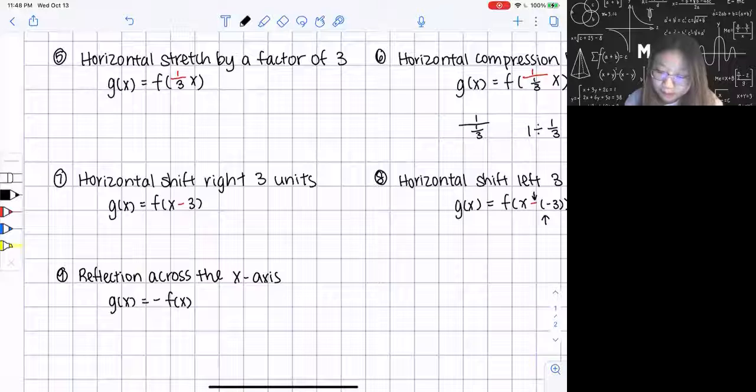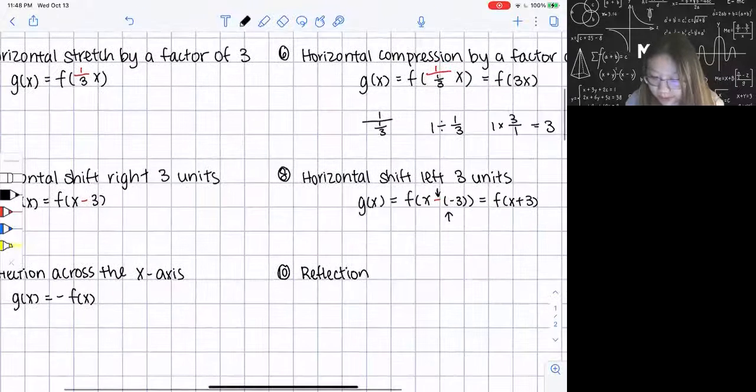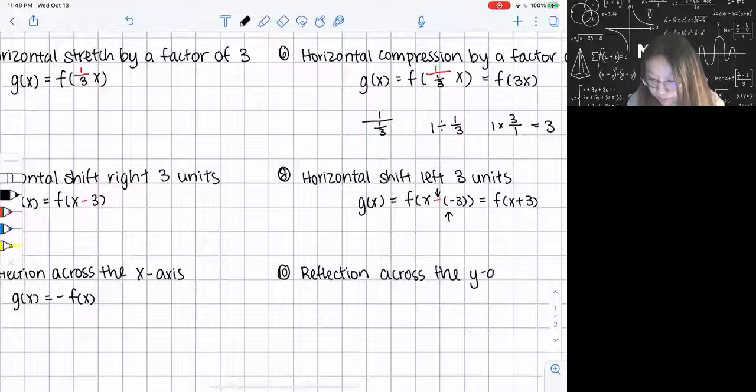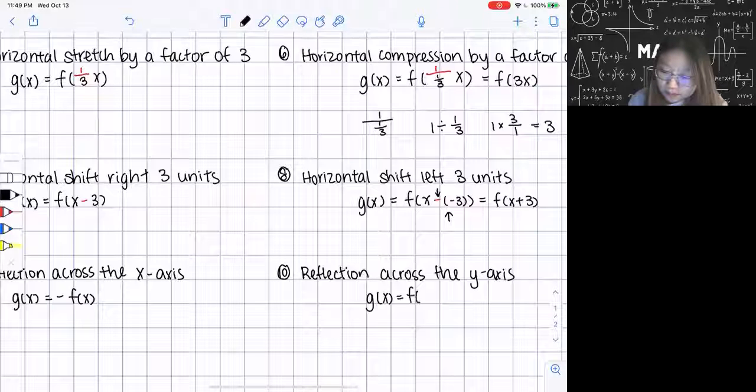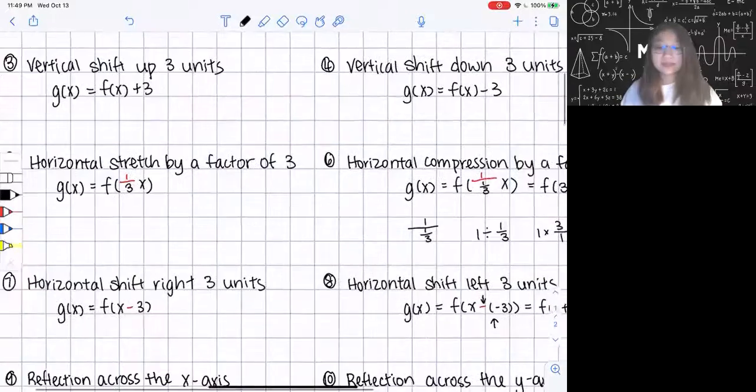And then lastly, for reflection across the y-axis, I'm gonna put my negative sign in front of the x. Since I'm crossing the y-axis, I'm going to put my negative sign in front of my x. So I'm gonna put g of x equal to f of negative x. So that's my reflection across the y-axis.